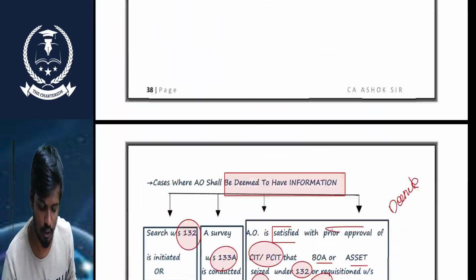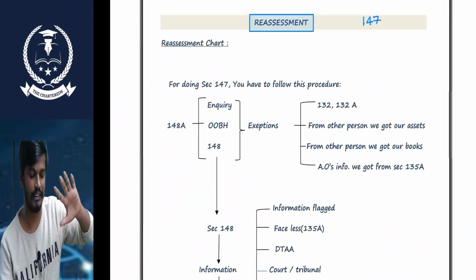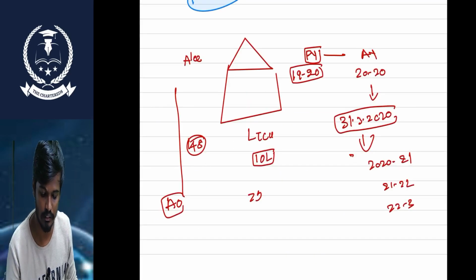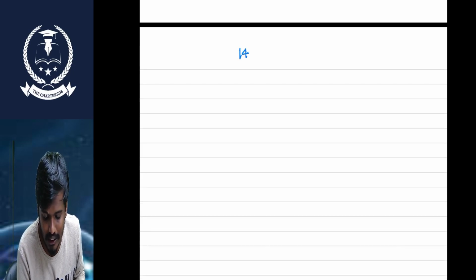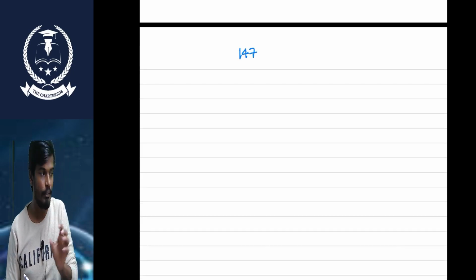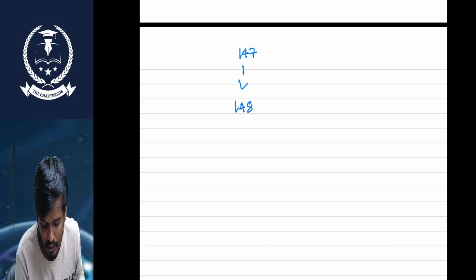Okay, sir. So I know the concept; please concentrate on the process of the income escaping assessment. Sir, I want to do the assessment under 147. So before doing the assessment, I need to send the notice under section 148.